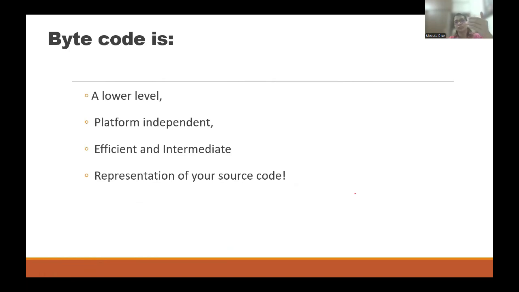Suppose your machine has Linux installed. Whenever the source code is converted into machine code, it will be converted for Linux and depend on the Linux environment. But suppose my machine is Windows. The same source code will be converted into Windows machine code because my machine is Windows.